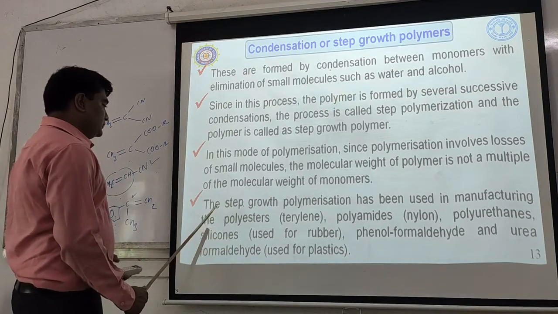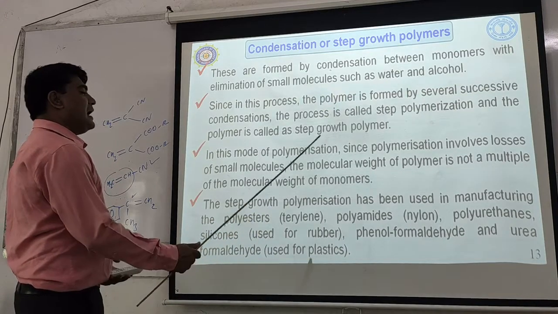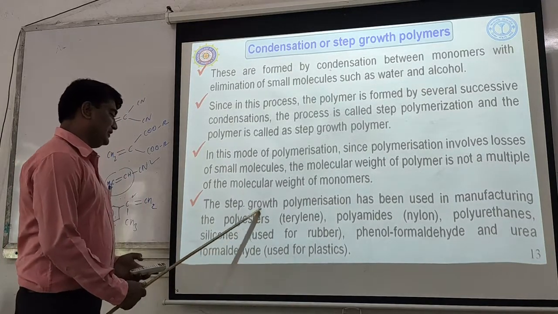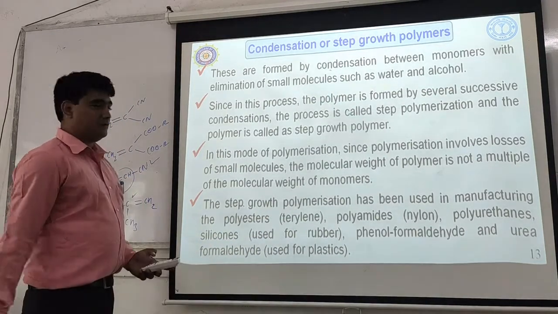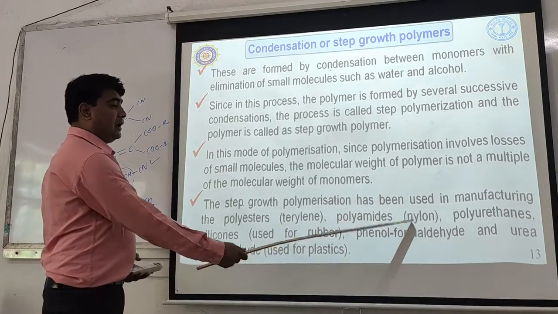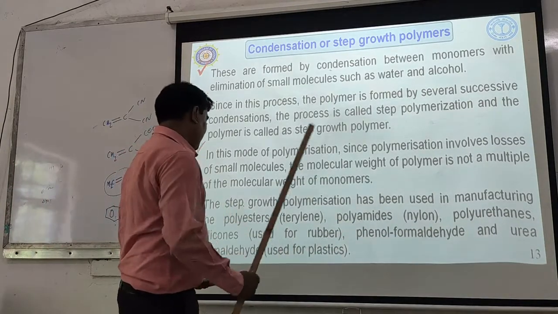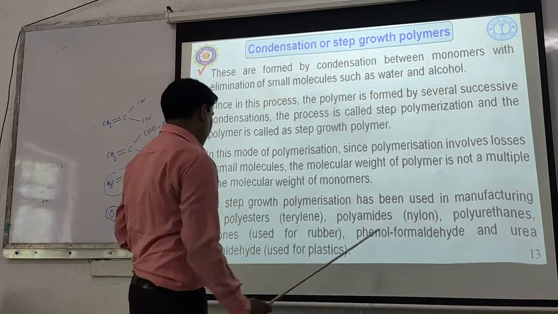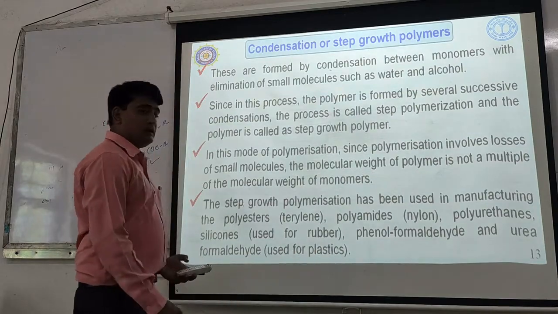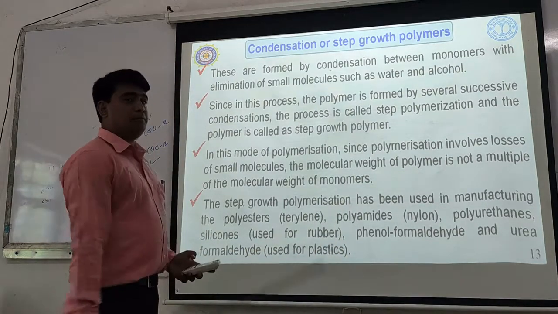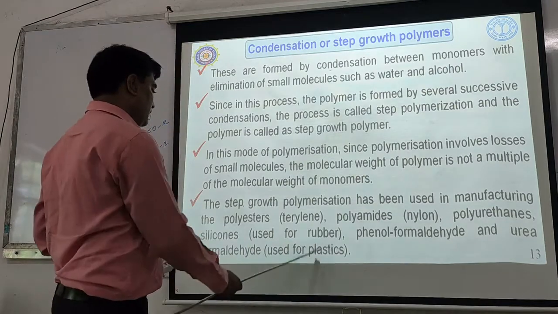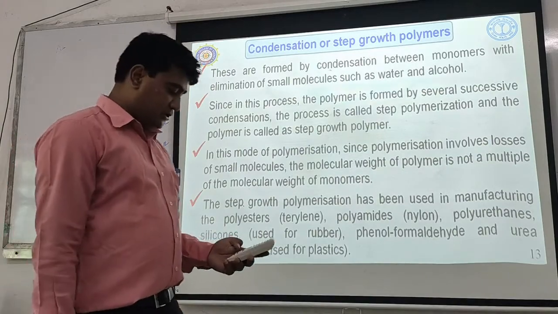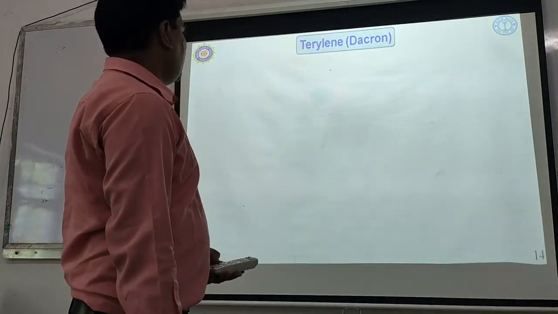Okay. So step growth polymerization has been used in manufacturing of polyesters, then polyamides, nylon, polyurethane, and silicone, which are used for rubber. Okay. Phenol formaldehyde and urea formaldehyde, which are used as plastics. So these classes of polymer are generally obtained by condensation polymerization. Okay. So next we will study terylene.